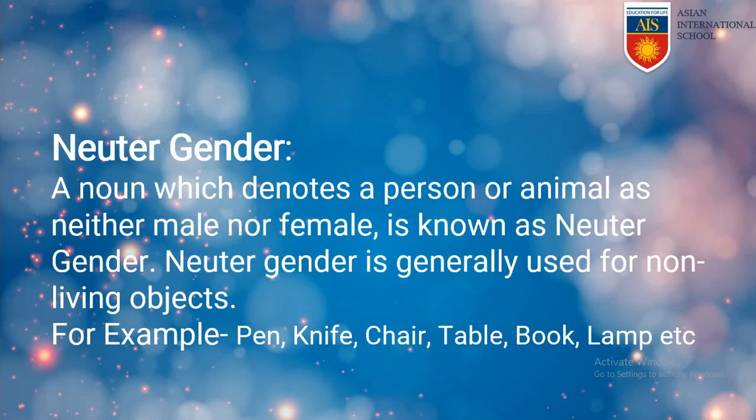Next is neuter gender. Neuter gender is a noun which denotes a person or animal as neither male nor female. Common gender was both male and female, but neuter gender is neither male nor female. Neuter gender is generally used for non-living objects. So we have to keep this in mind, that neuter gender means non-living objects or inanimate objects. Just like pen, knife, chair, table, book, lamp, all of these things do not have masculine or feminine attributes. So these are neuter gender. They are neither male nor female.